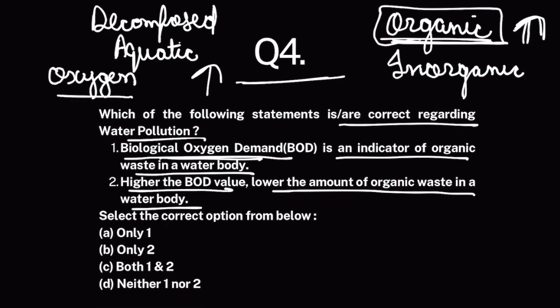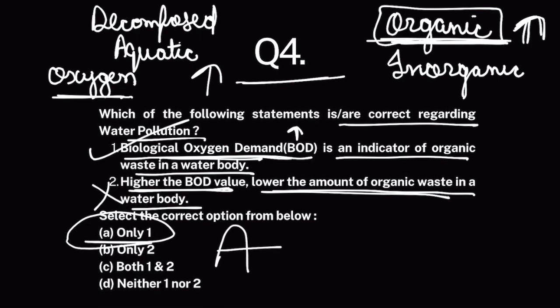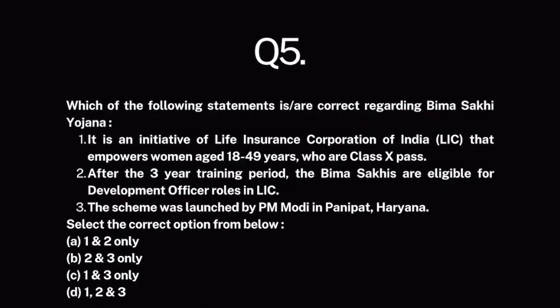So, biological oxygen demand basically measures the amount of organic waste in a water body, because biological oxygen demand is measuring oxygen dissolved in water that is used to decompose organic waste. So, higher BOD means higher organic waste in a water body. Okay, higher the BOD value, lower the amount of organic waste? No, it's quite the opposite. Only one. And last, which of the following statements is/are correct regarding Bima Sakhi Yojana?